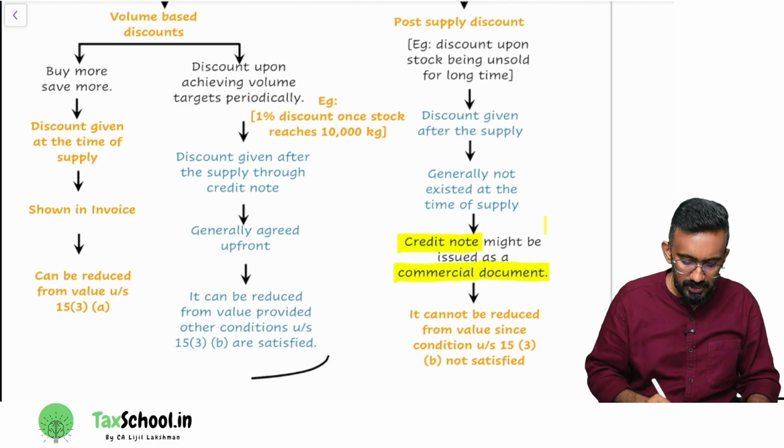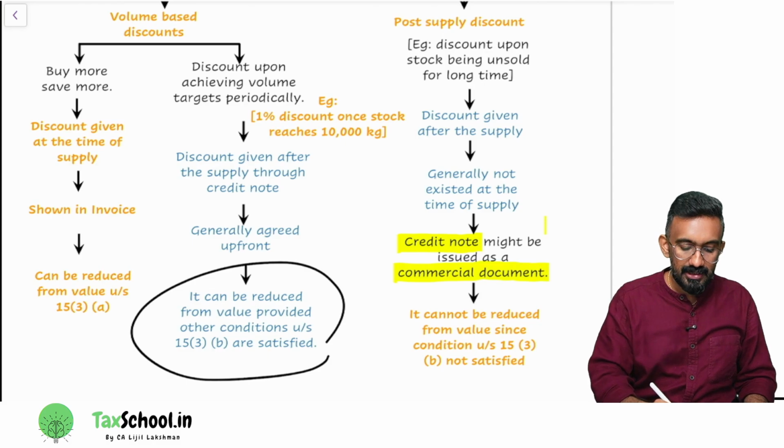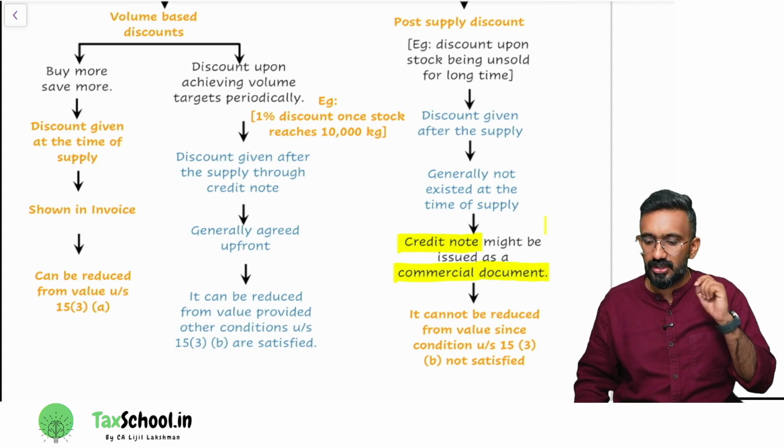What are the other two conditions? It should be linked to an invoice. Number three, proportionate reversal of ITC.